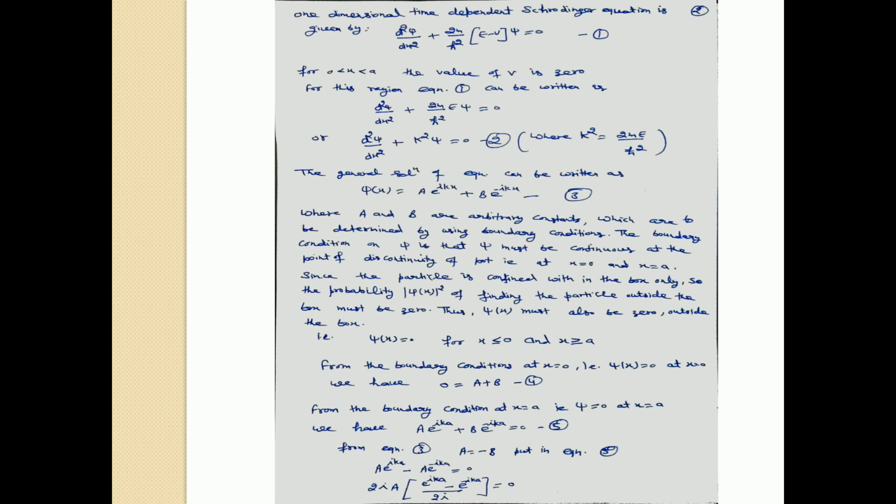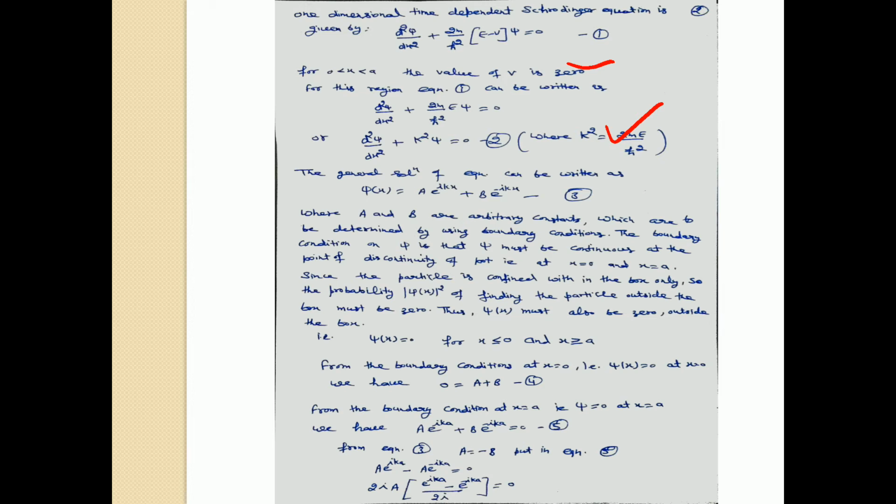The one-dimensional Schrodinger wave equation can be written as d2 psi upon dx square plus 2m upon h cut square (E minus V) psi is equal to 0. For x in between 0 to a, the value of potential energy is 0. Therefore, this equation in the region for x greater than 0 and x less than a can be written as d2 psi upon dx square plus 2mE upon h cut square psi is equal to 0. Let us put 2mE upon h cut square is equal to k square, a constant.